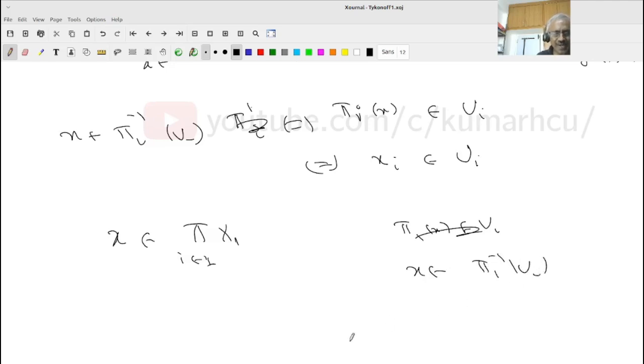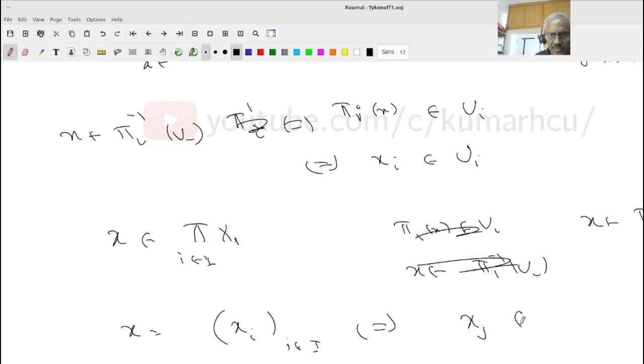There is only one condition. What is that condition? If you think of this x equal to (x_i), let me put it as j now. x belongs to pi_j inverse of U_j if and only if there is only one condition: look at the jth coordinate x_j, that should be in U_j.